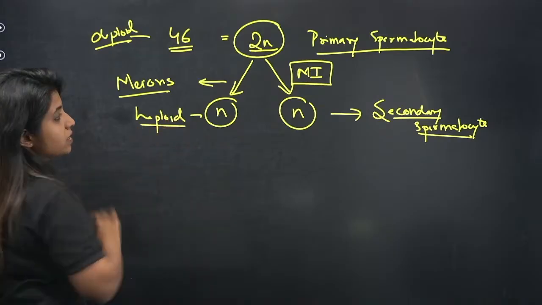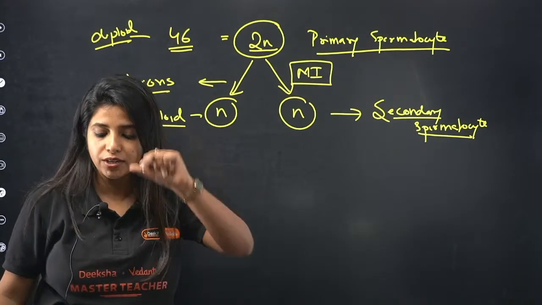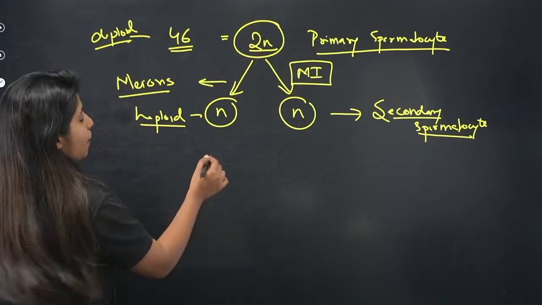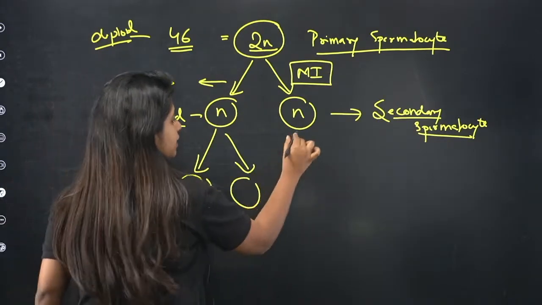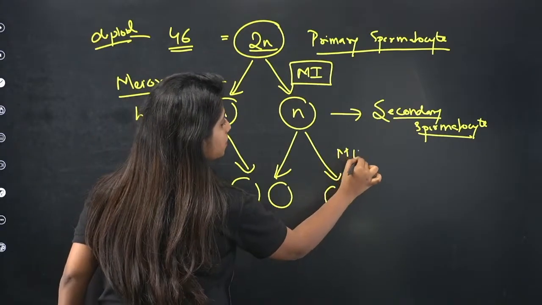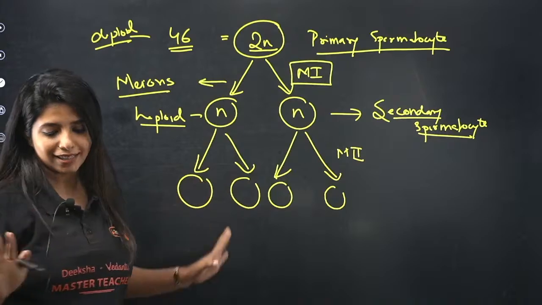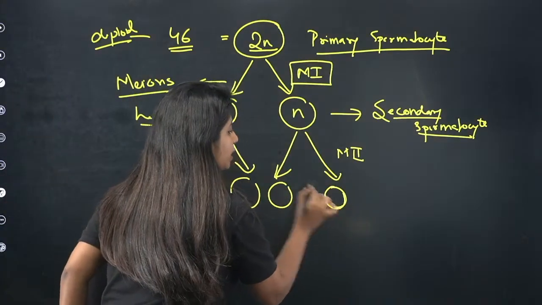Now, is meiosis completed right over here? No, ma'am, you only told meiosis happens in two stages. Right, exactly right. So this cell again divides into 2. This is the second round of meiosis. Is this a final division? Yes, that is the final division. At the end, you get 4 cells.